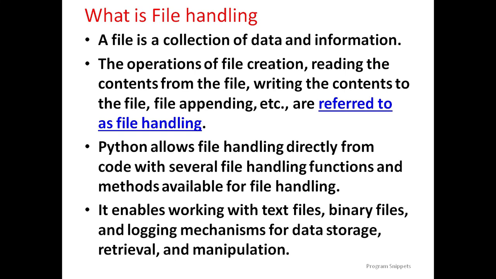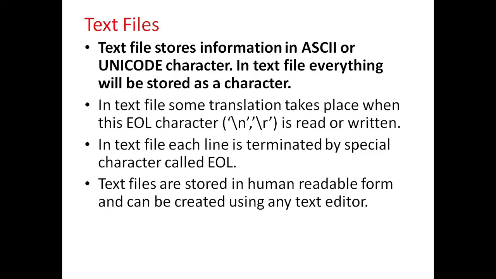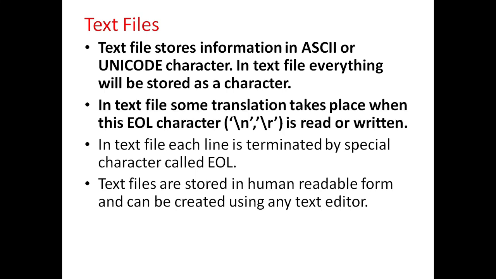It enables working with text files, binary files, and logging mechanism for data storage, retrieval, and manipulation. Python file handling operation deals with two types of files, text files and binary files. Text file stores information in ASCII or Unicode character. Here everything will be stored as a character. In text files, some translation takes place when the end of line character is read or written. It may be a \n or \r.